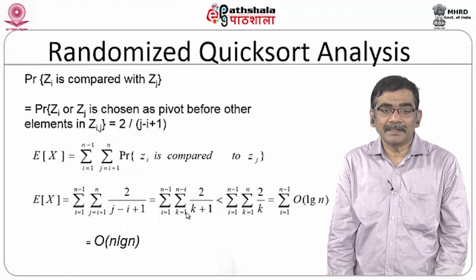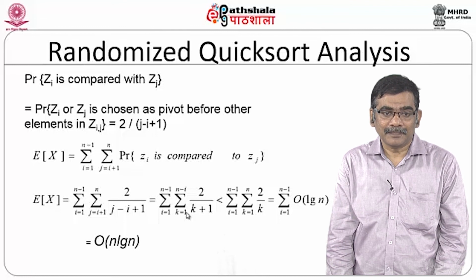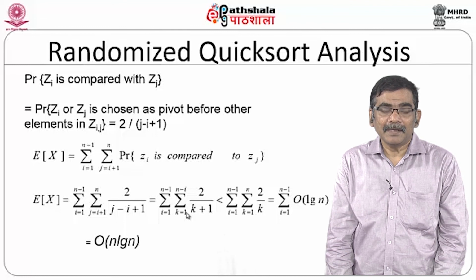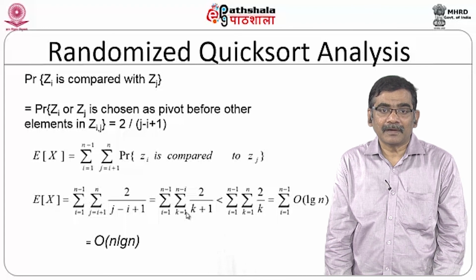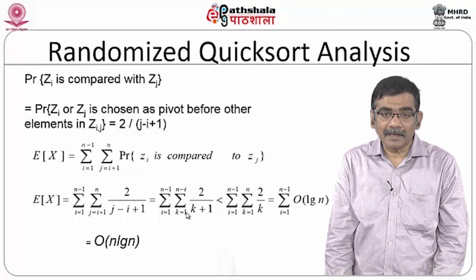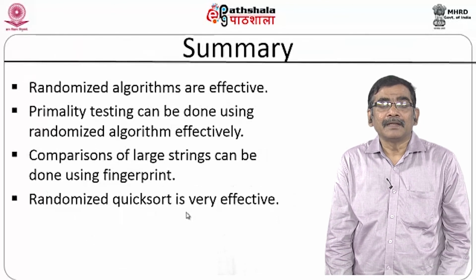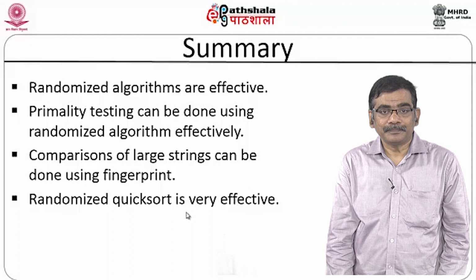So randomized algorithms are as good as deterministic quicksort. In short, randomized algorithms have a proven record. They are simpler, faster, and sometimes outperform the deterministic algorithms.